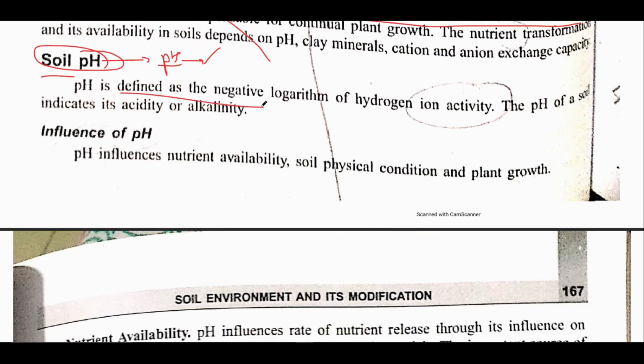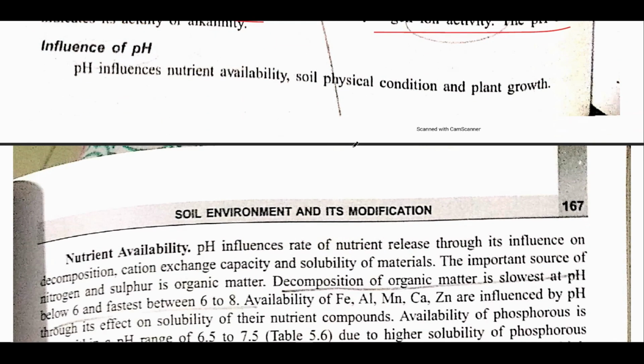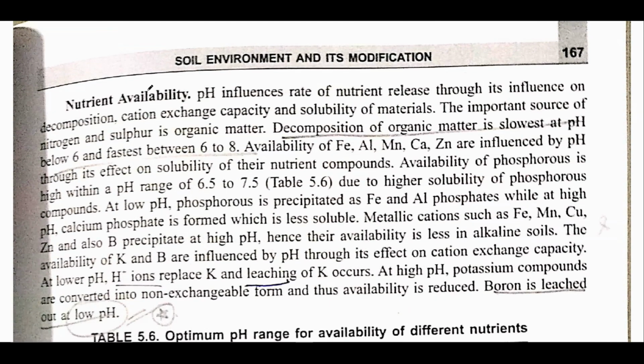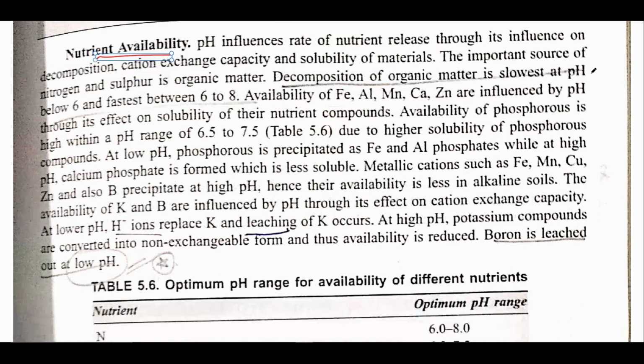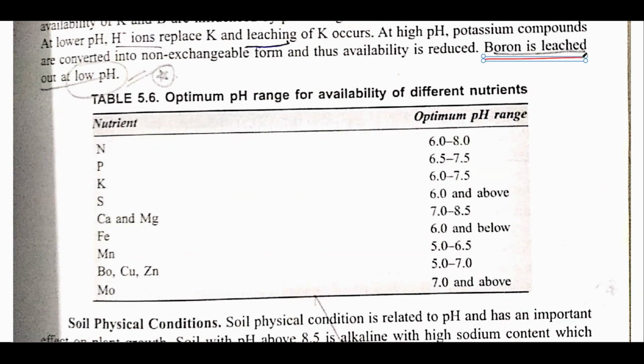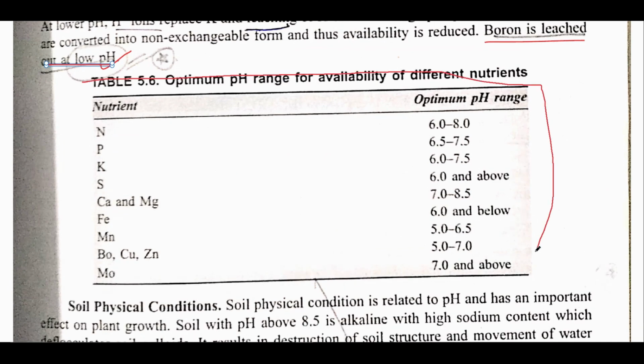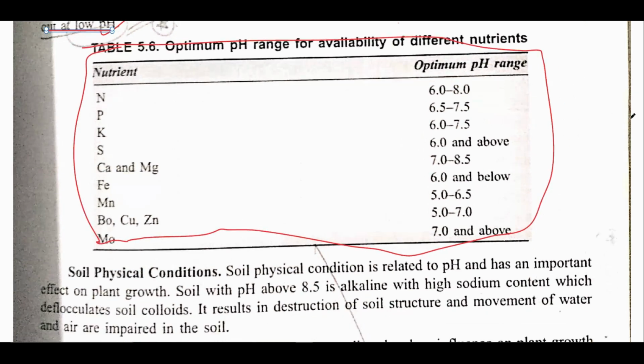See, basically what is pH? Everyone knows that it is the negative logarithm of hydrogen ion activity, and it influences nutrient availability. This is very important. The availability of nutrients at certain pH is very important, and one must know the pH at which the various nutrients are available. Like remember that boron leaches out at lower pH while it is fixed at higher pH. This table is very important. You must go through this table each day.